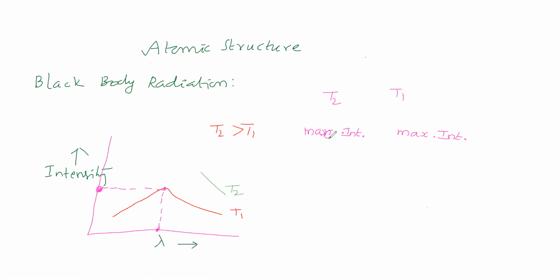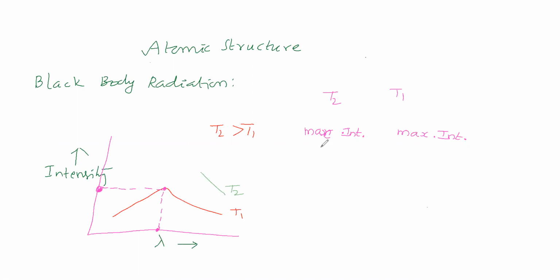Now let us compare the maximum intensity of radiation at T2 and at T1. Will these two magnitudes be equal or different? If different, which has the higher value? T2 or T1?